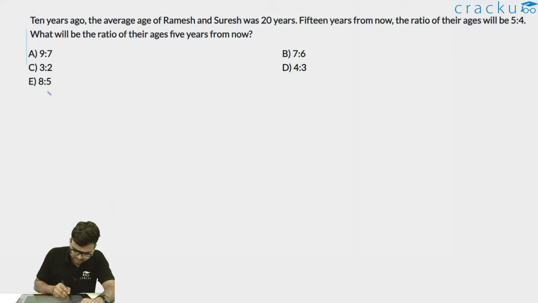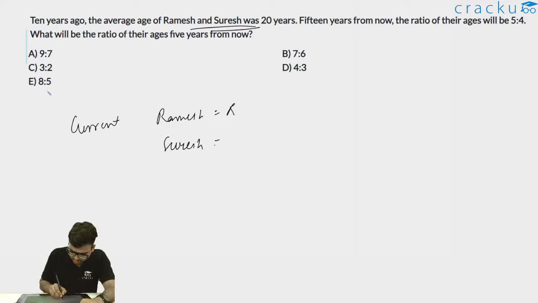10 years ago, the average age of Ramesh and Suresh was 20 years. Okay. So let's say the current age of Ramesh is R and Suresh is S. 10 years ago, the average age of Ramesh and Suresh was 20 years. So 10 years ago, what was the average age?